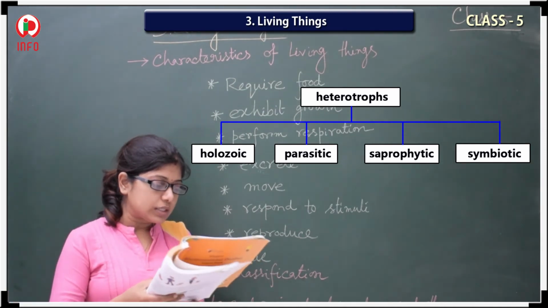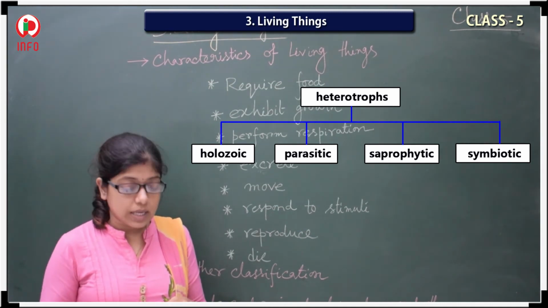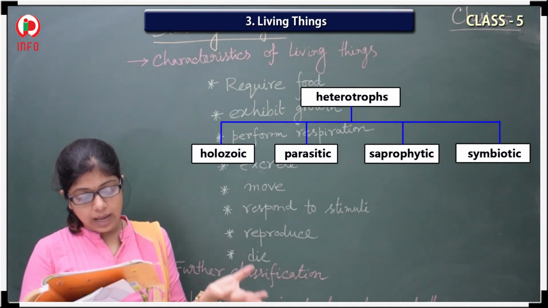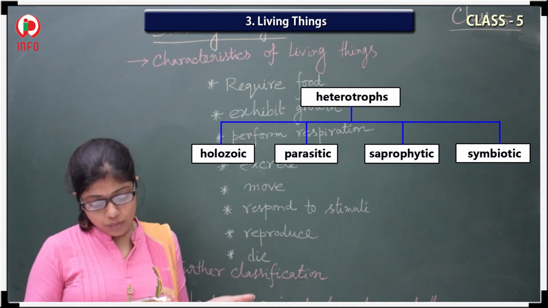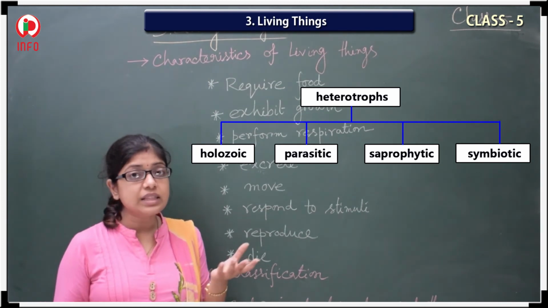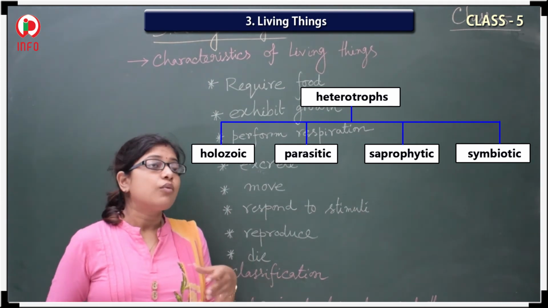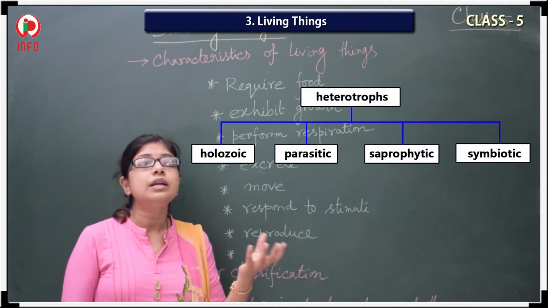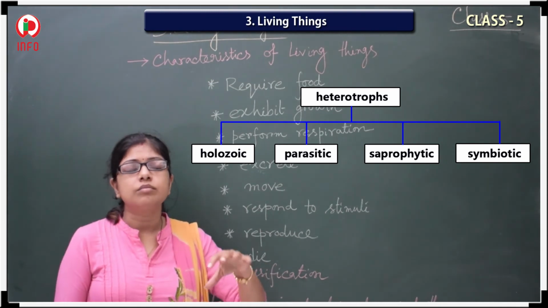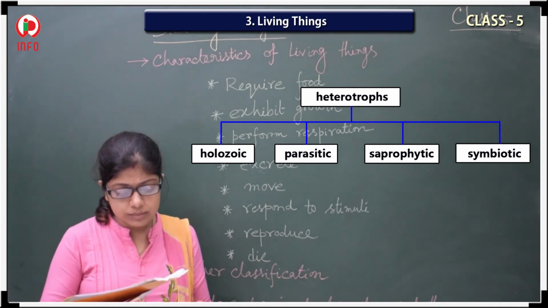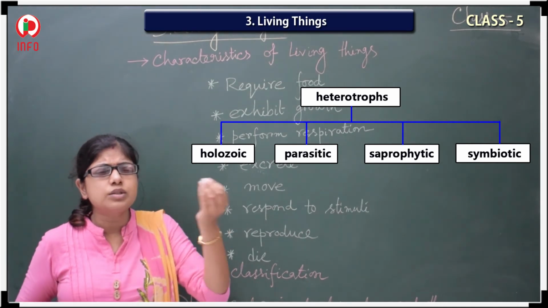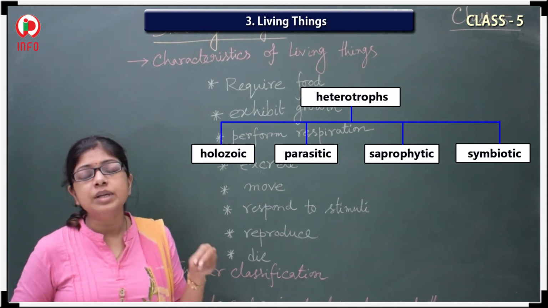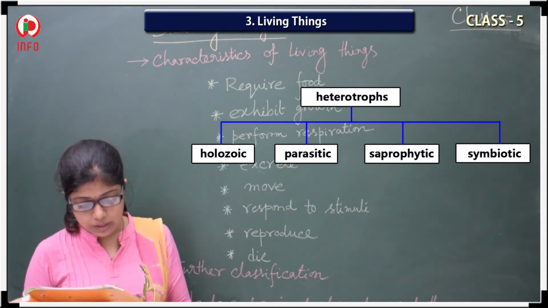And what about the saprophytic? Saprophytic means an organism that lives on and gets its nourishment from dead organisms, just like the fungus. So how are the fungi getting their nutrition? They are getting the nutrition from dead animals, or sometimes from spoiled food. So this kind of food habit they have. And what about the last one?